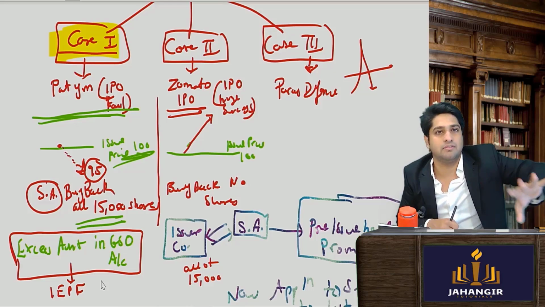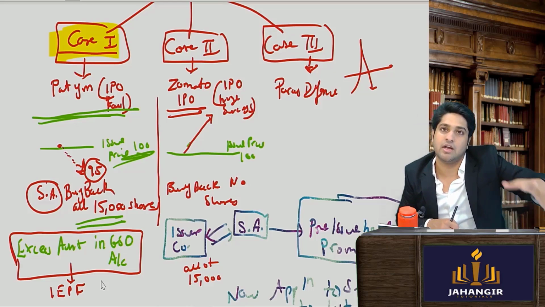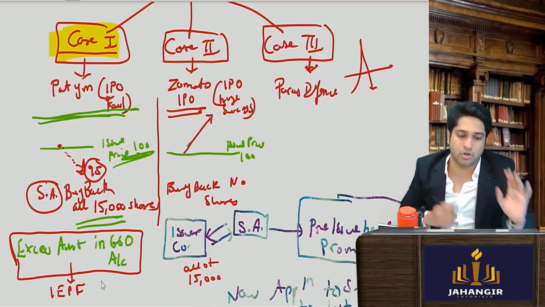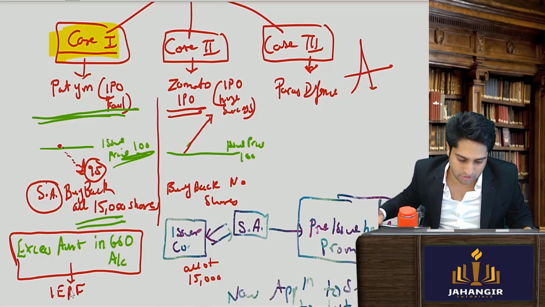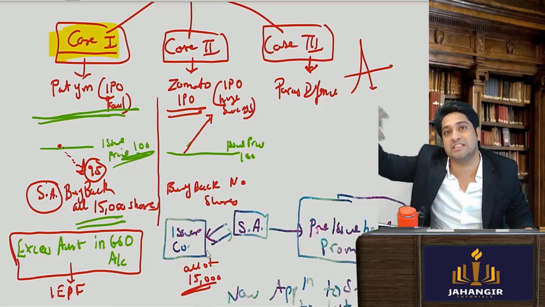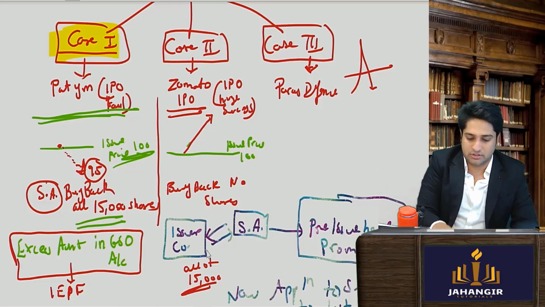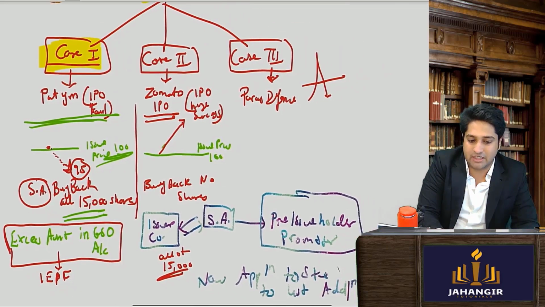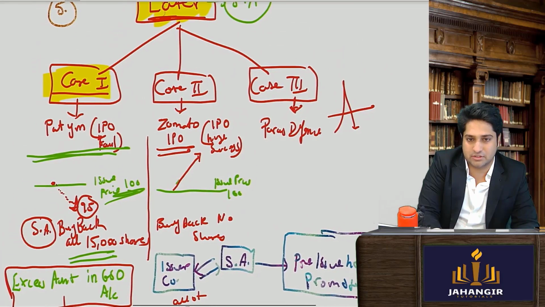Since it was falling, from their money we purchased it. Now this excess amount will be deposited into Investor Education Protection Fund. Here, since nobody was selling, company had to allot extra additionally 15,000 shares, and they had to make an application for listing of this 15,000 shares as well.